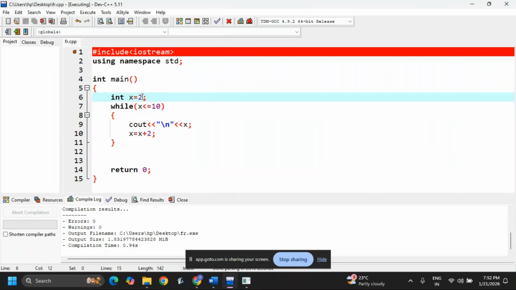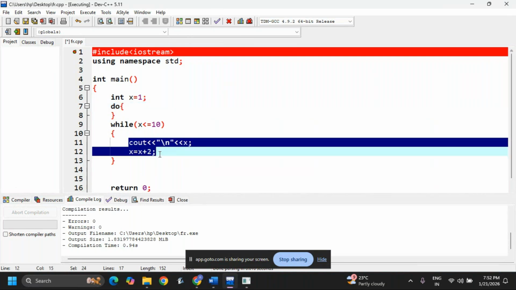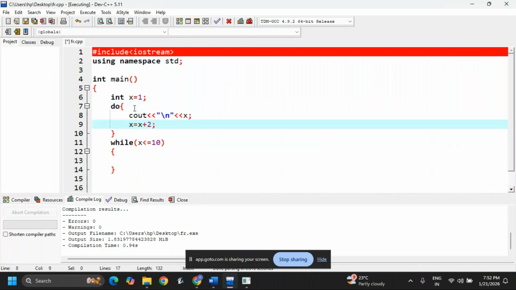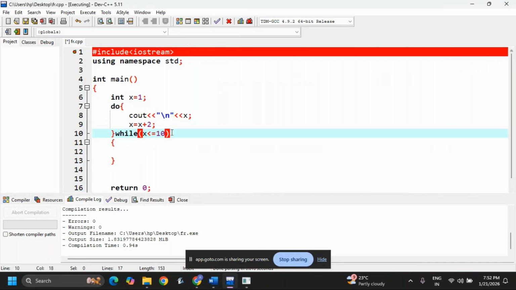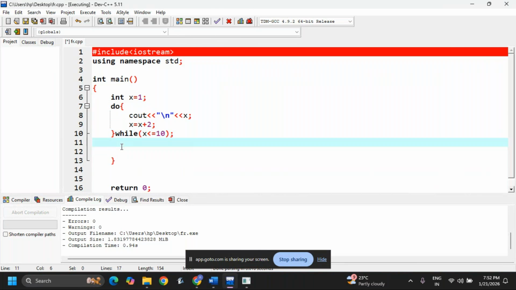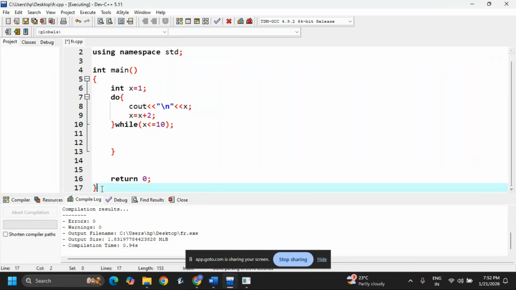Int x is equal to 1. Okay, after this I need to do, inside I need to write this code. Okay, next while x less than, and next here is a semicolon. Okay, now I need to close this. One, two, this is one thing, this is the second thing, and this is the third.